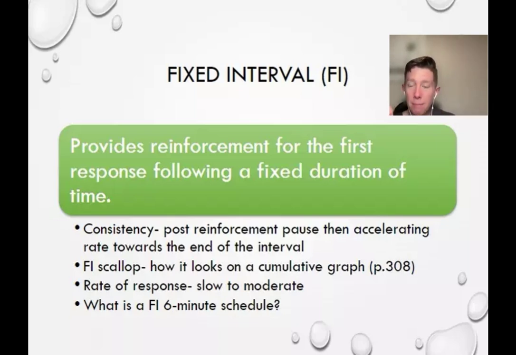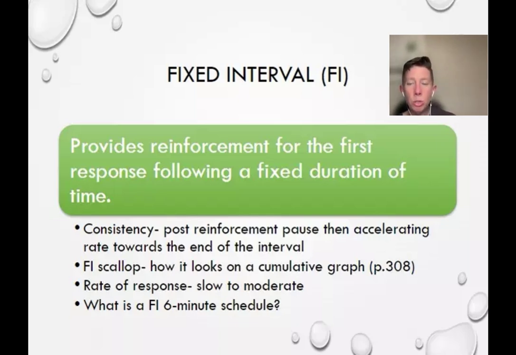and you would get X number of Skittles, right? With fixed interval, the person is not in control of how often they're reinforced, no matter how often they do the behavior. They only get it after they have done the behavior and that interval has elapsed. So the first time they've done the behavior after the interval's elapsed. So that's why we see that scalloped pattern on a cumulative graph.